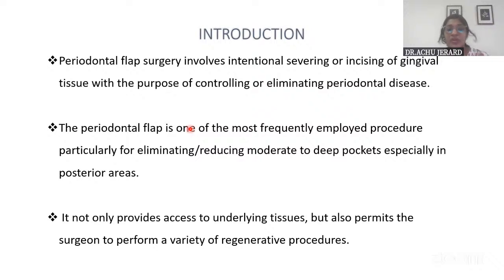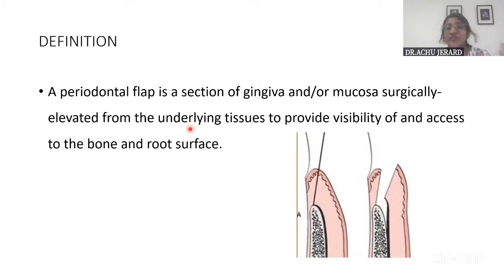So coming on to the definition, what is a periodontal flap? Okay, it is a section of gingiva or mucosa surgically elevated from the underlying tissues. For what? To provide visibility and access to the underlying structures, which are the bone and the tooth surface. That is what a periodontal flap is. Okay, that is for proper instrumentation.